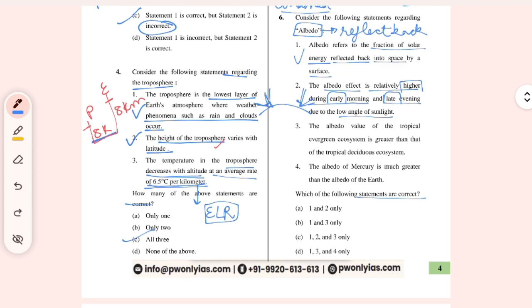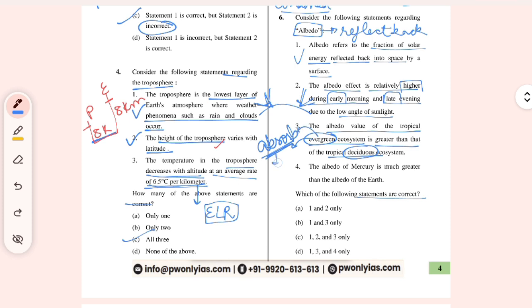Now, the albedo value of the tropical evergreen ecosystem is greater than the tropical deciduous ecosystem. So between evergreen and deciduous, which will have the higher albedo value, the higher reflection? Deciduous should have more, I think, because evergreens are darker, so they can absorb it, and the darker, the more absorption.